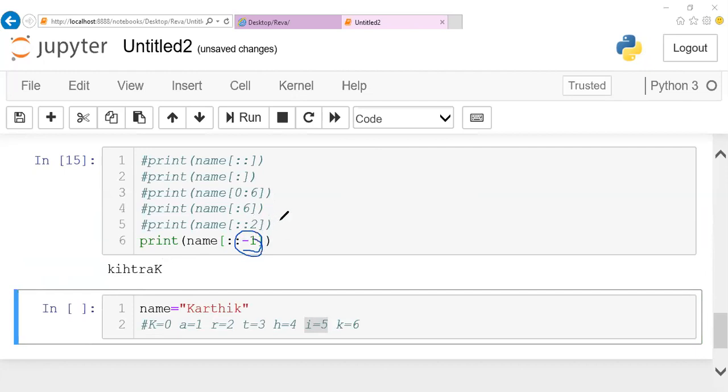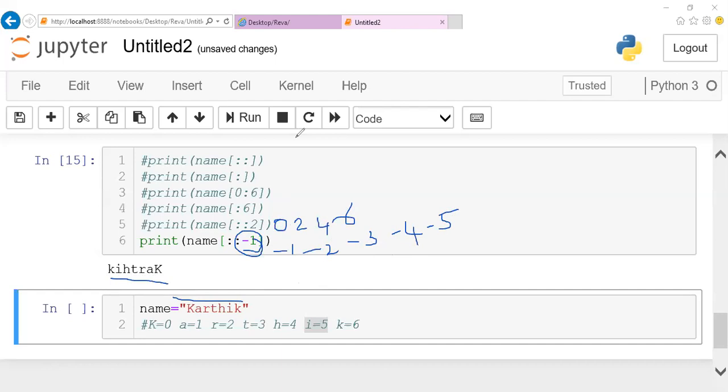Here, with the positive approach, from 0, like 0, 1, 2 it will go, followed by 3, 4, then it will go with 0, 2, 4, 6. So this is how it goes. When it comes here with the step value -1, first it starts with -1, -2, -3, -4, -5. It goes in a reverse order, starting from -1. So it will print KIHTRAK. So this is your step value in negative.